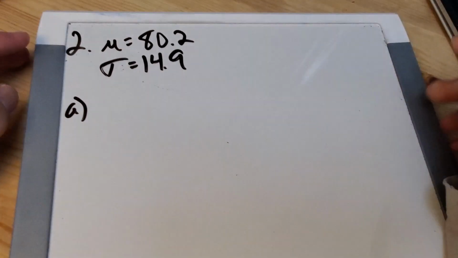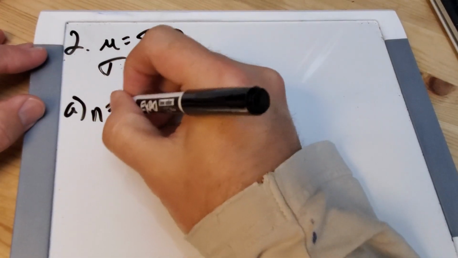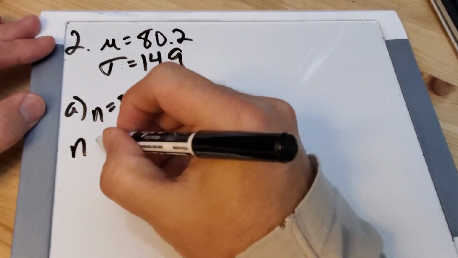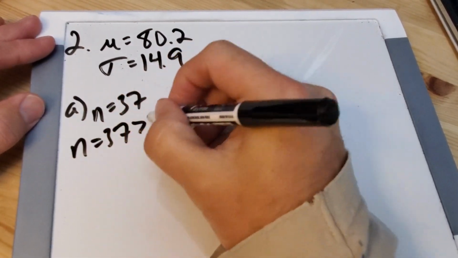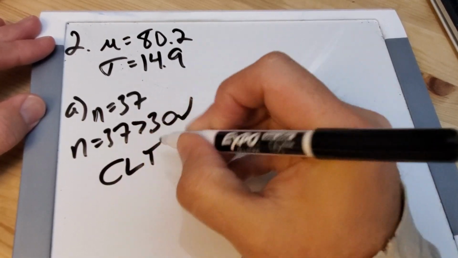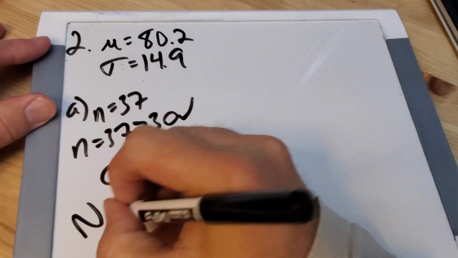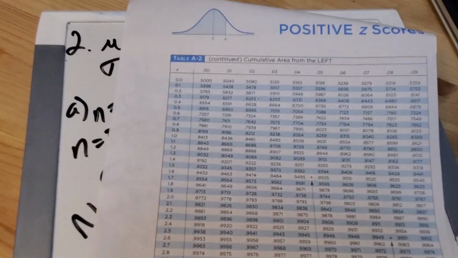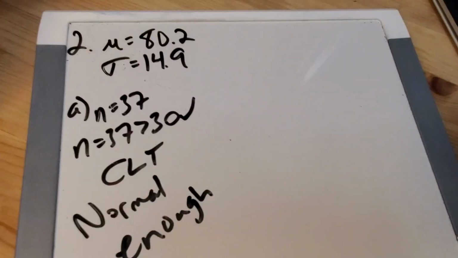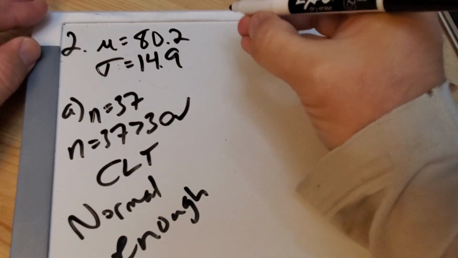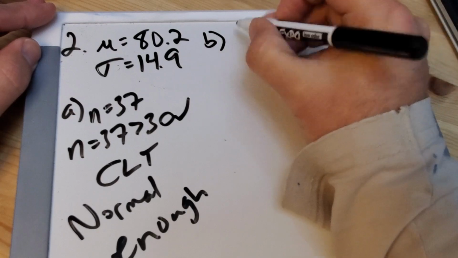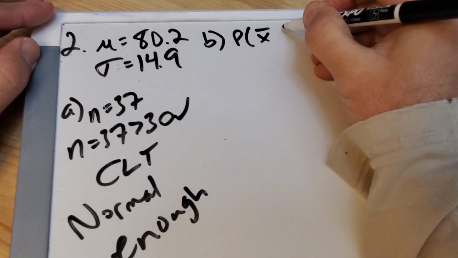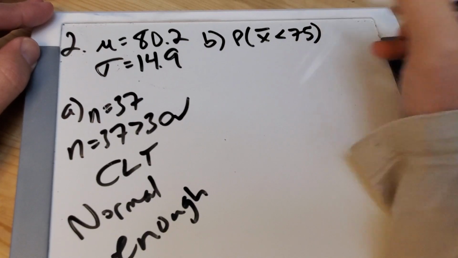Part A is more conceptual. If we select 37 infants, why is it okay to use a z-score chart? Well, because n equals 37 is greater than 30. So central limit theorem says go for it. It says it is normal enough. Normal enough for what? Normal enough to use the chart. Yay, the chart of answers. Okay. Part B gives me an actual question. It says find the probability that the sample mean for those 37 people is less than 75 years, right?